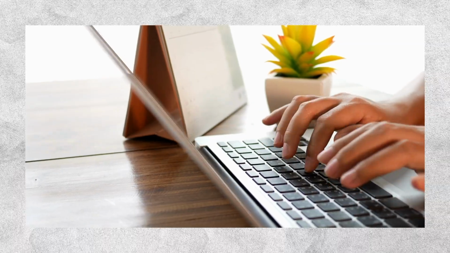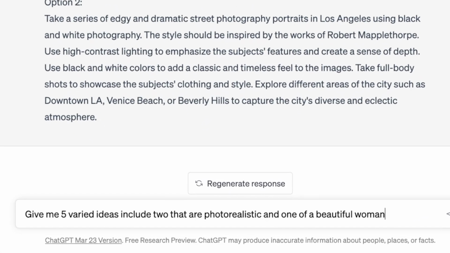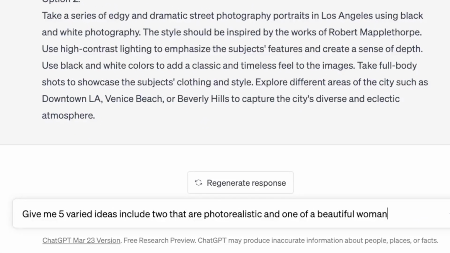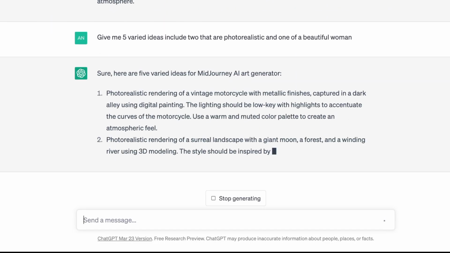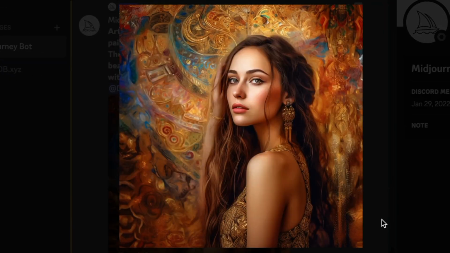Now another thing we can do is we can ask it to come up with its own ideas, not just make things we tell it to. For example, we can ask it to make 5 different artworks with 2 that look real and 1 with a beautiful woman. Then we can see what it comes up with. So here are the images that it gave us.